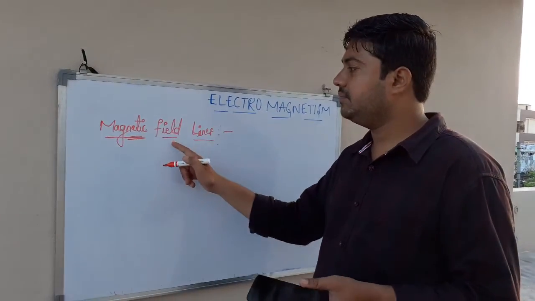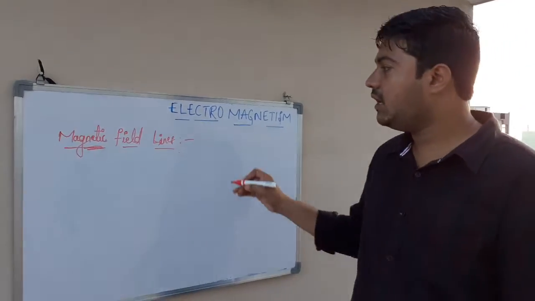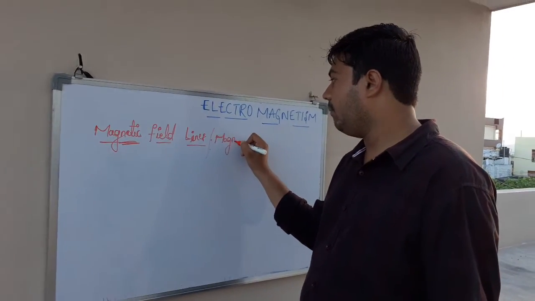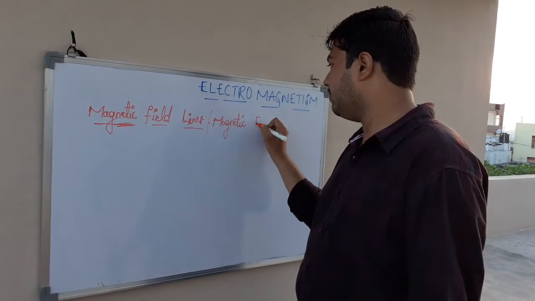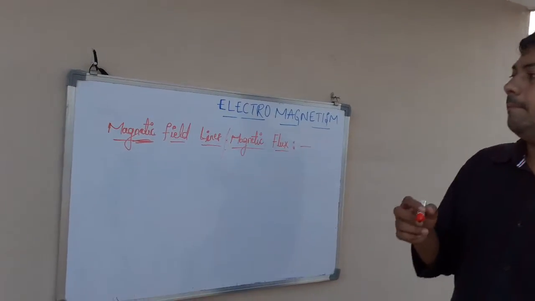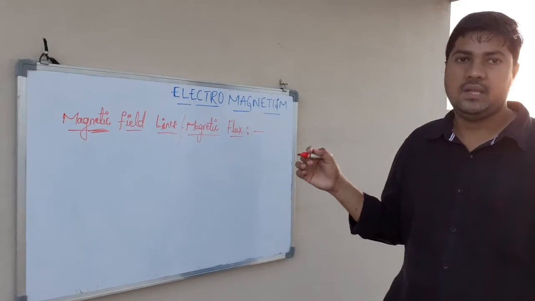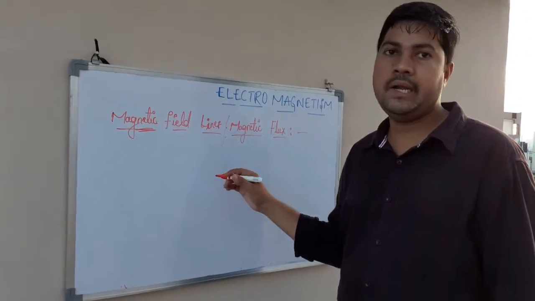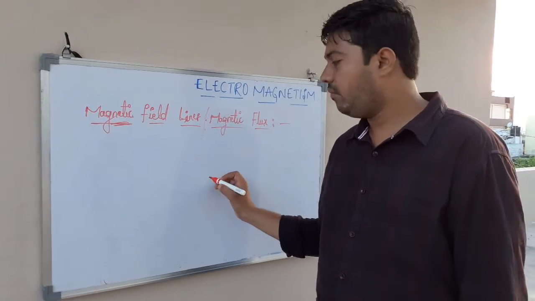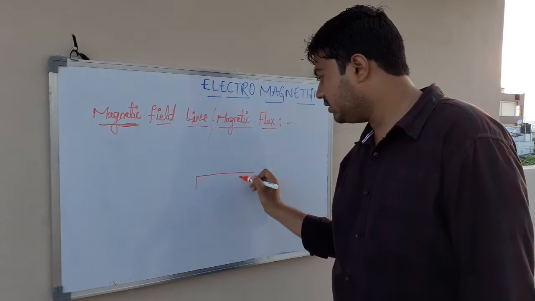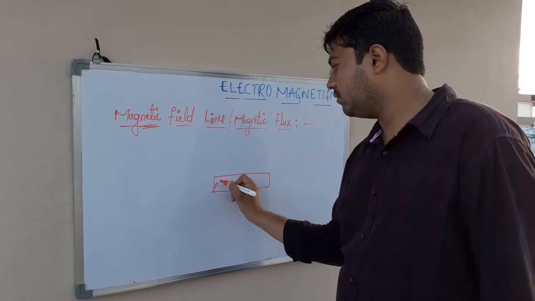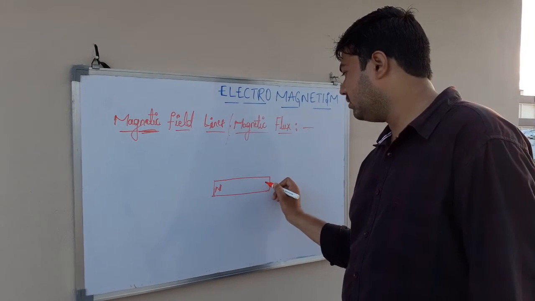Next, let us see magnetic field lines. Sometimes they are also called magnetic flux. Magnetic field lines are nothing but imaginary lines which give the idea of the strength of the magnetic field and the direction of the magnetic field. For example, if you take a bar magnet, this is North Pole and this is South Pole.